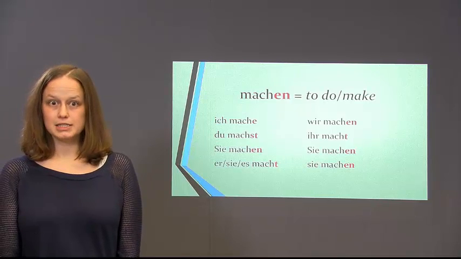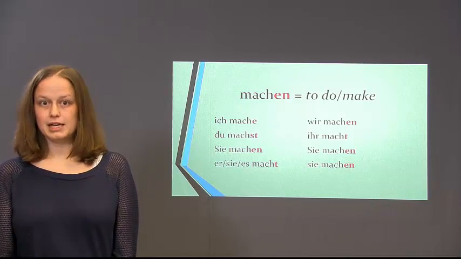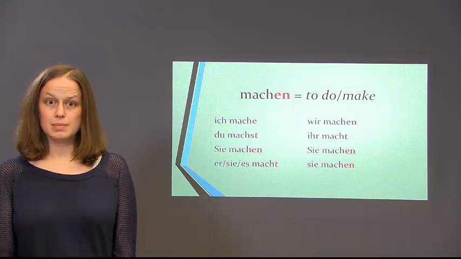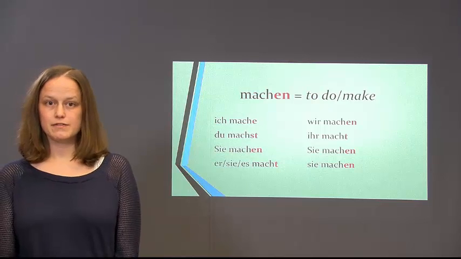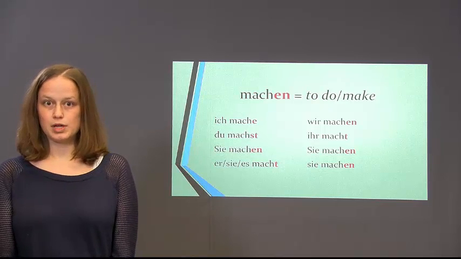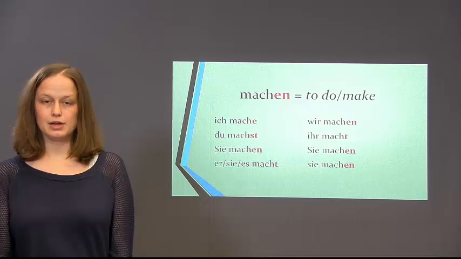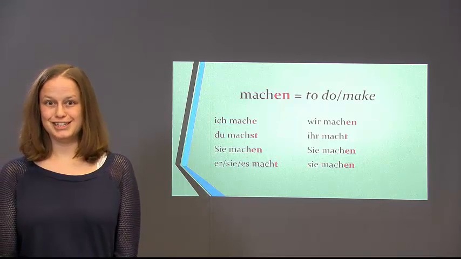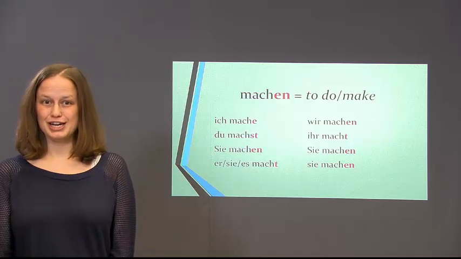Ihr macht, drop the en and add a t, same as er/sie/es. And sie machen is again the same as the infinitive, both for the capital and the lowercase.